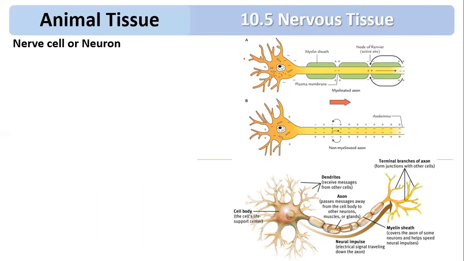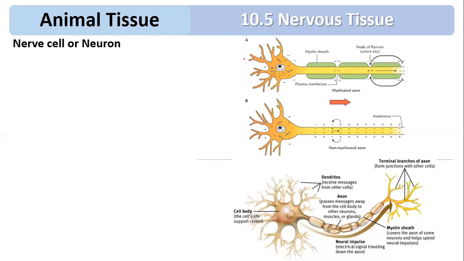This is called the structural and functional unit of the nervous tissue. Nerve cell or neuron is referred to as the structural and functional unit. These are impulse generating and conducting units. So it is going to generate the impulse and conduct the impulse. They bring about quick communication so that the neurons are always in contact. Whatever message there is, it is quickly received by these cells.